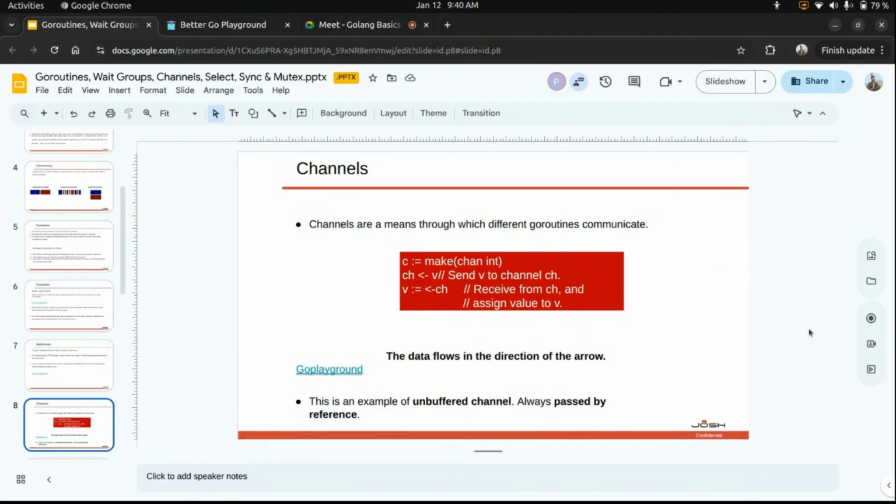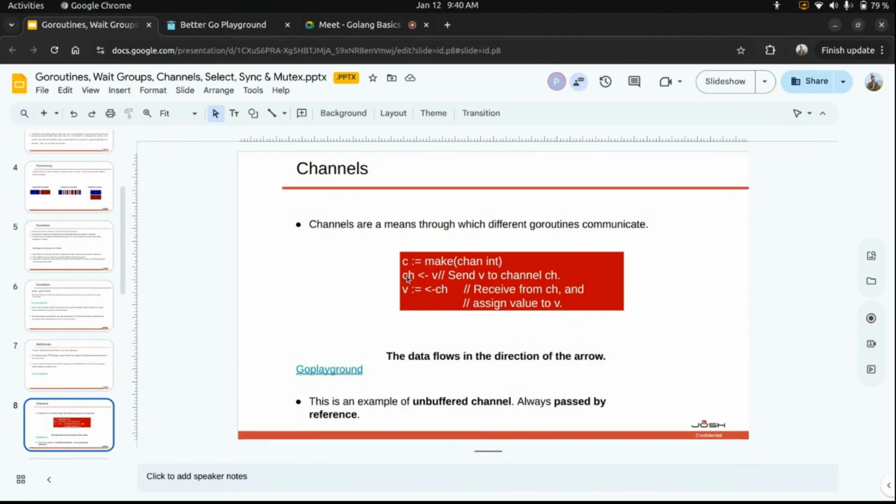The syntax to declare a channel is this; this is the shorthand declaration we are using. We are using the make keyword from Golang to declare a channel. What the make keyword accepts is the type of channel. So I have declared a channel c here with the help of the make keyword. This is the syntax, chan int. This channel is of type integer. When we declare a channel of type integer, it can accept values of only that data type. It cannot accept a string or float or any other value, right? So we have to declare the type of channel at the time of declaration.